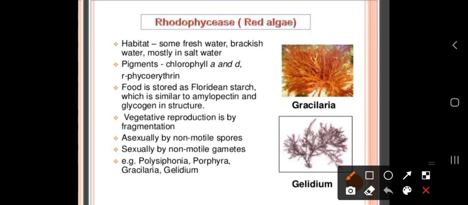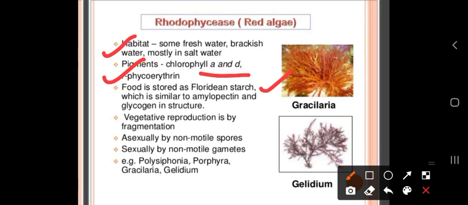Rhodophyceae. The Rhodophyceae may be present in fresh water or in brackish water. Mainly the red algae are present in marine water, and only a few red algae are present in fresh water. The pigments present in the red algae are chlorophyll a, chlorophyll d, and R-phycoerythrin. The food is stored in the form of Floridean starch.